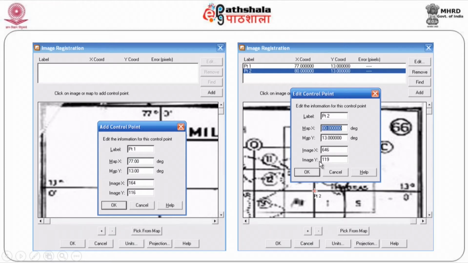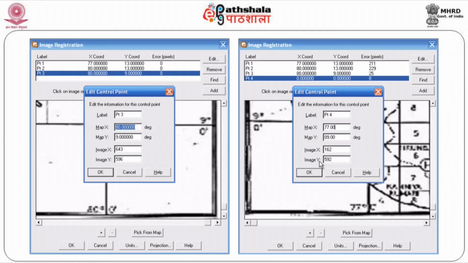And then when I just give the value, it just goes on taking n number of points. For any kind of a map, you require only say 4 points. 4 points are more than sufficient to give a good quality output. Once I start giving that, you can see that it appears as though there is an error in the pixel on the right side at the top. You will find that error appears, but it is not true. I have not still accepted the last point.